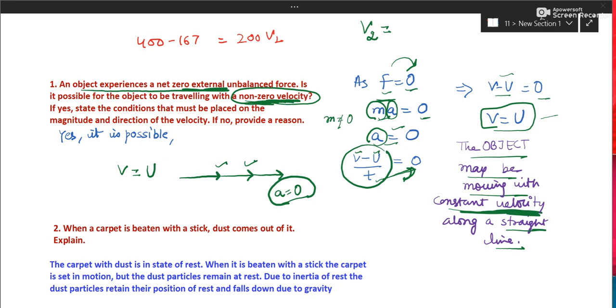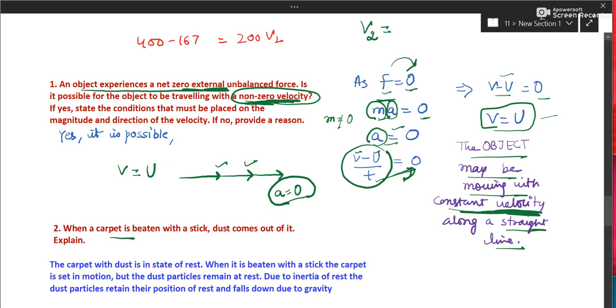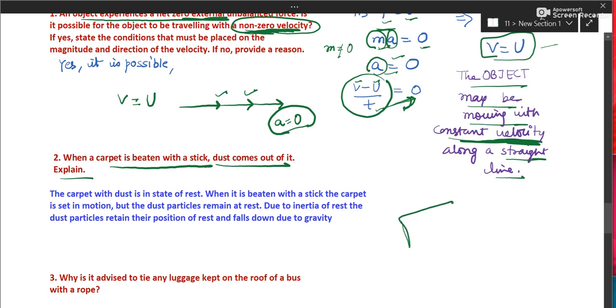Getting to next. When a carpet is beaten with a stick, dust comes out of it. Explain. So this is the carpet in which dust particles are there. When you beat it, you are applying force on the carpet. So the carpet will come in motion. But dust particles will try to remain at rest due to inertia of rest. That is the first law. So they will fall down.